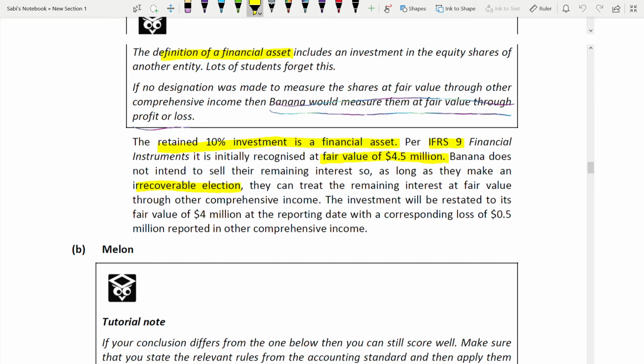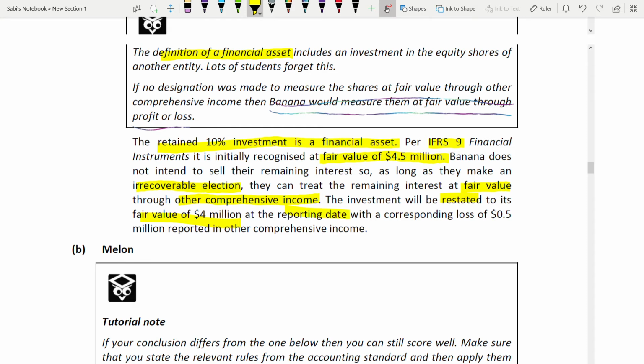So they can treat the remaining interest at fair value to OCI. You can even write OCI if you don't want to write other comprehensive income, okay? The investment will be restated to its fair value of 4 million at the reporting date with a corresponding loss of 0.5 million in other comprehensive income. It will be restated. Okay? Fair value at 4 million at reporting date.